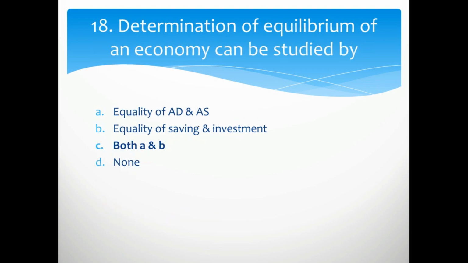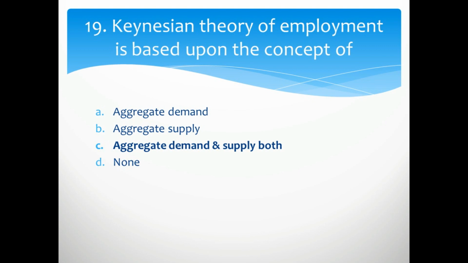Determination of equilibrium of an economy can be studied by, C is the right answer, that is A, equality of aggregate demand and aggregate supply, and B, equality of saving and investment. We use both these methods to find the equilibrium level of the national income. Keynesian theory of employment is based upon the concept of aggregate demand and supply both. Keynes has used aggregate demand and aggregate supply in his theory.